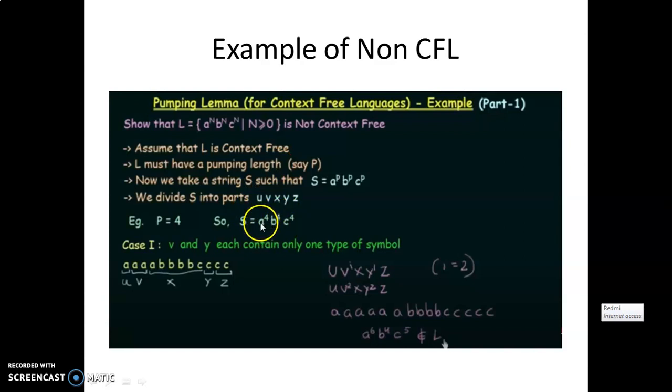That means the number of a's is 4, followed by 4 b's, followed by 4 c's. So the pumping length P is assumed as 4, and after assuming it, we get a new string s.